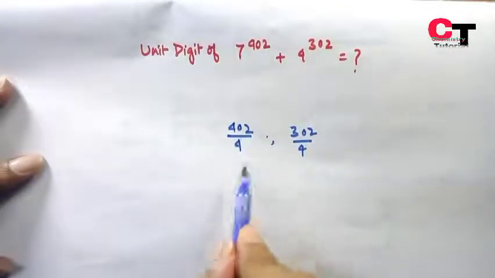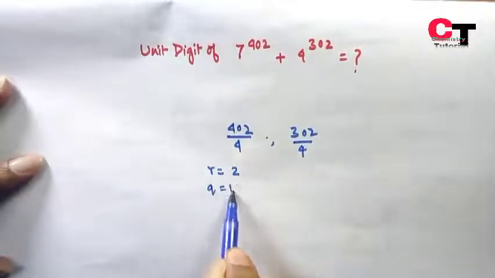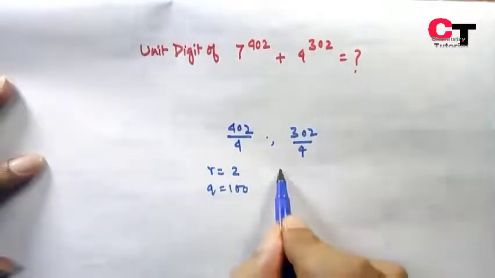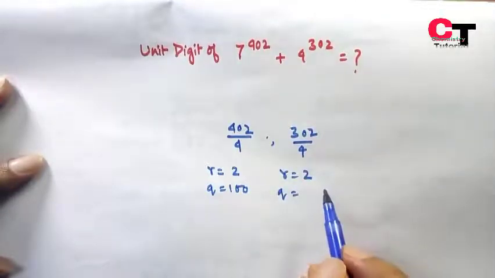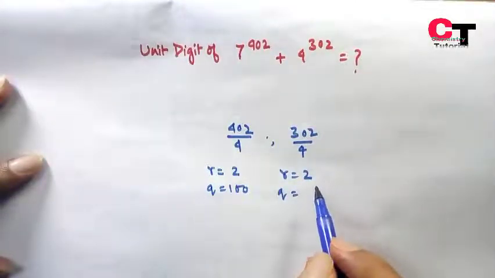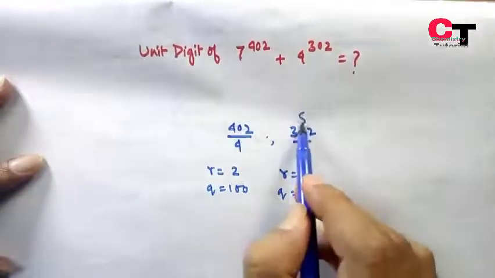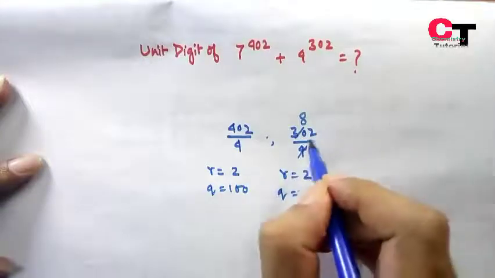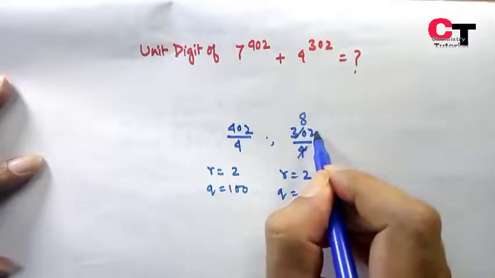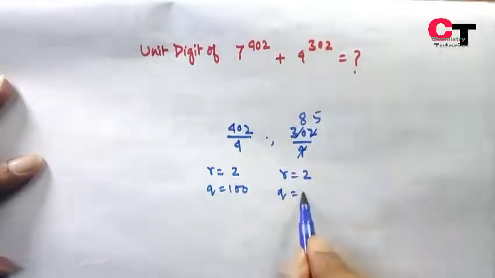In this case, the remainder r will be 2 and q would be 100, and for the other, r also would be 2 and q would be 50.